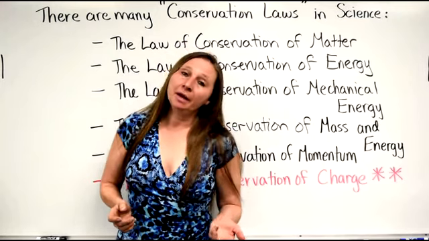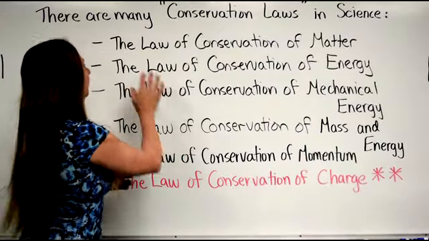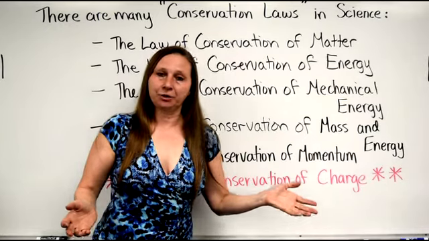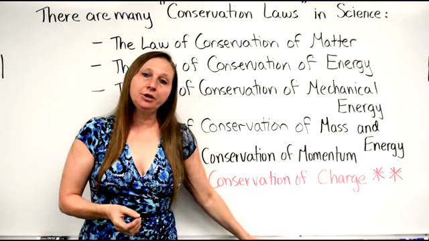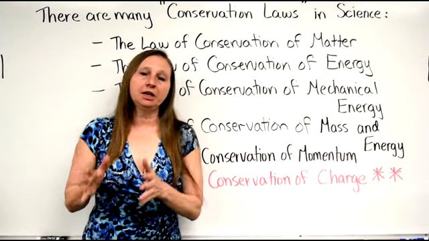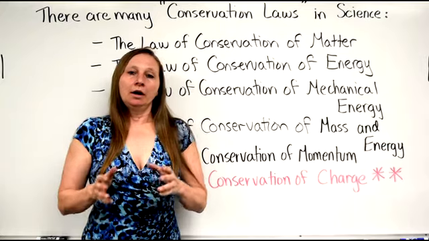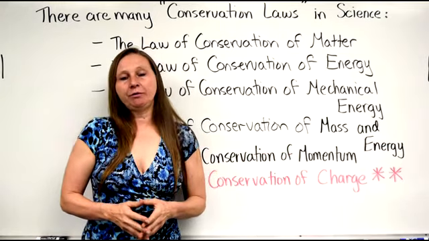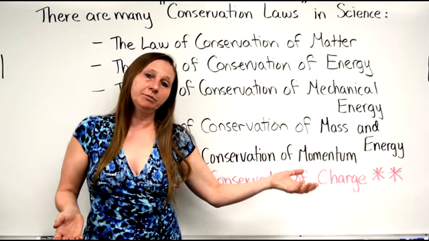So, there are many, many conservation laws in science. When you took chemistry, you had the law of conservation of matter or mass. And the reason that you balanced a chemical equation was to make sure that every single atom at the beginning of the equation had the same exact number of atoms at the end of the equation. So if there were 4 hydrogen atoms at the beginning, there had to be 4 hydrogen atoms at the end.